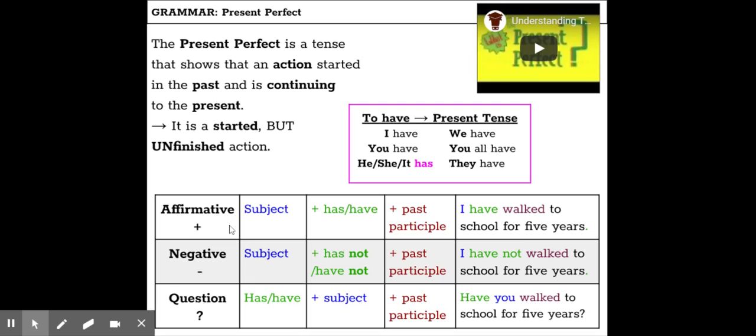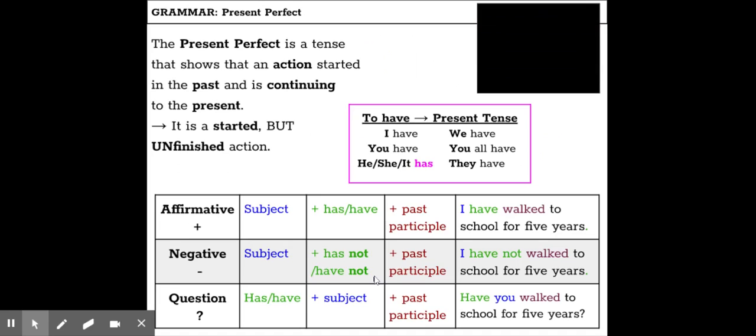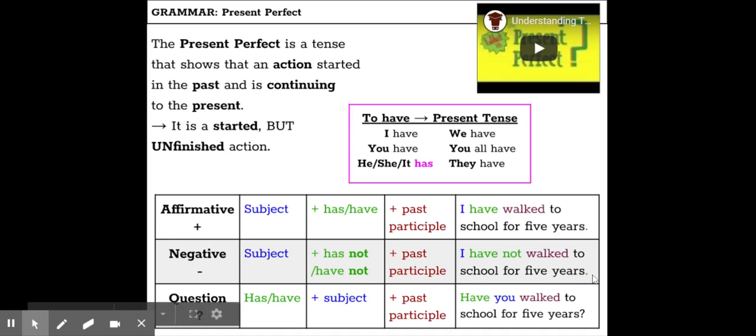In the affirmative, positive, it looks like this: I have walked to school for 5 years. So you started walking to school 5 years ago and you still do it today. If you want to make your sentence negative, change has and have to either has not or have not. And if you want to turn it into a question, you just change the order of your subject and your helping verb.